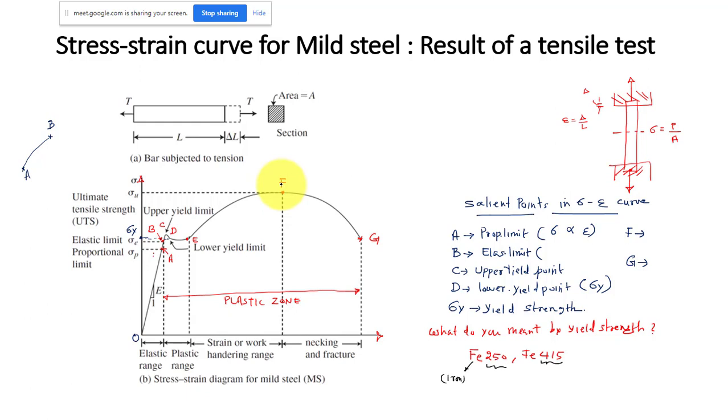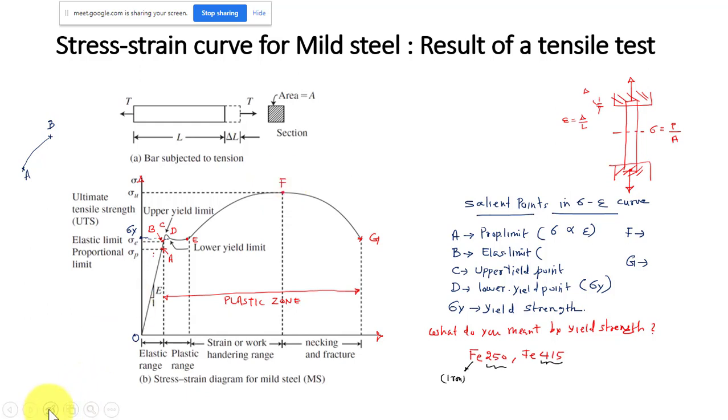Okay, and if you apply, let us say, 300 megapascal to your mild steel, then what will happen? Then also it may not break. It will just enter into the plastic state. Your material will enter into the plastic zone, and once you remove the load, or once you remove the stress, then it will come back. But it will not reach the original position. There will be some permanent deformation.